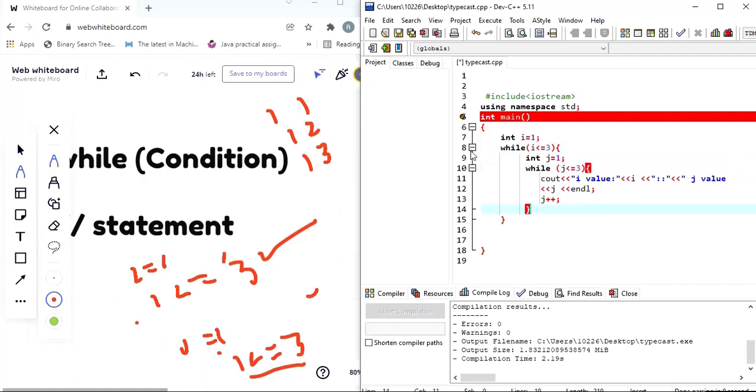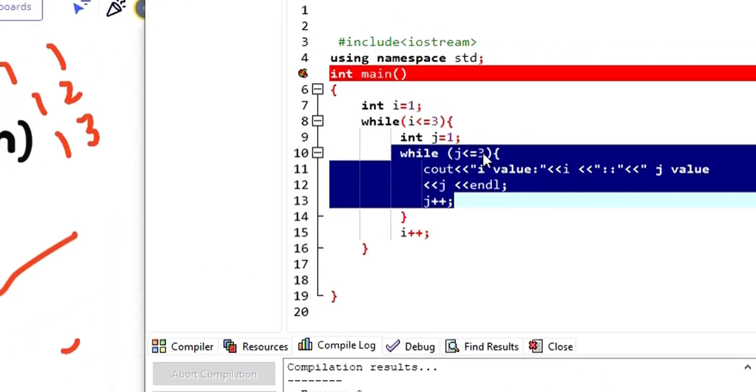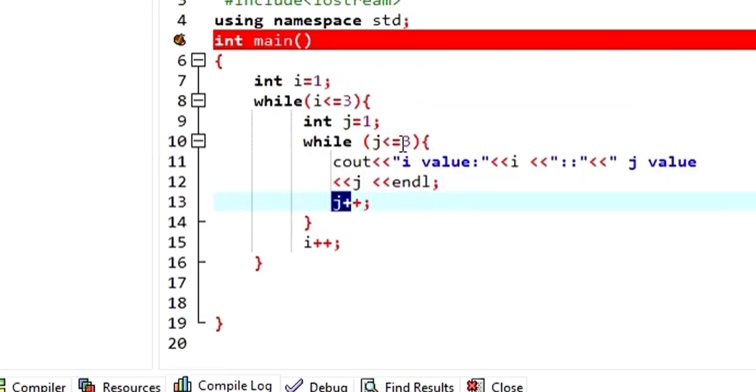So when you want to go back to this first while loop, what do you need to do? Again, you need to increment the i value so that at some point you can terminate this loop. I hope it's clear, right? Now I am going to put i++. So this i value is going to be out of this loop, because this while loop is for the variable j. So when this j reaches 4, this loop will terminate.